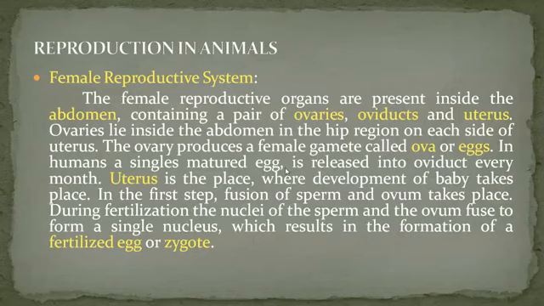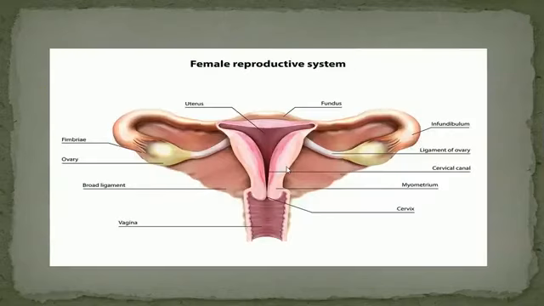Female reproductive system. The female reproductive organs are present inside the abdomen, containing a pair of ovaries, oviducts, and uterus. Ovaries lie inside the abdomen in the hip region on each side of the uterus.